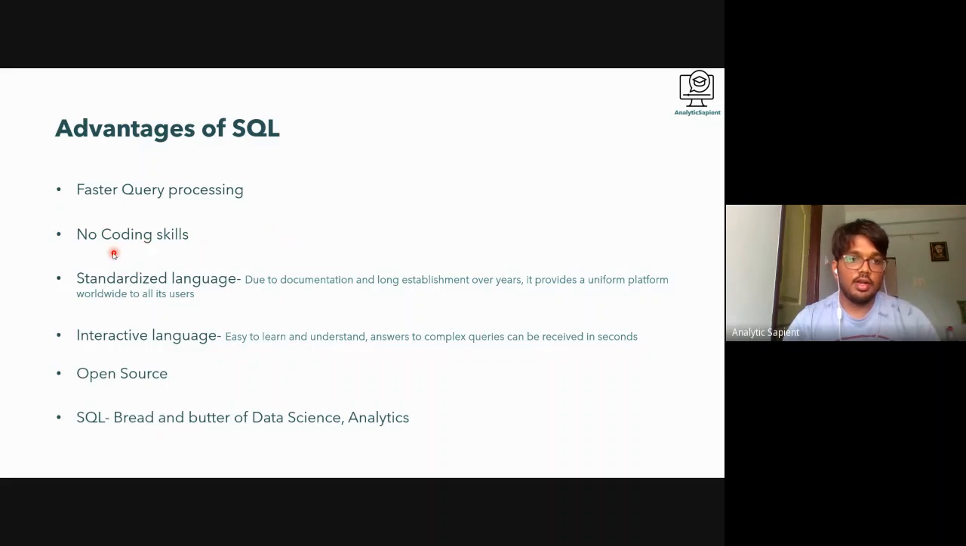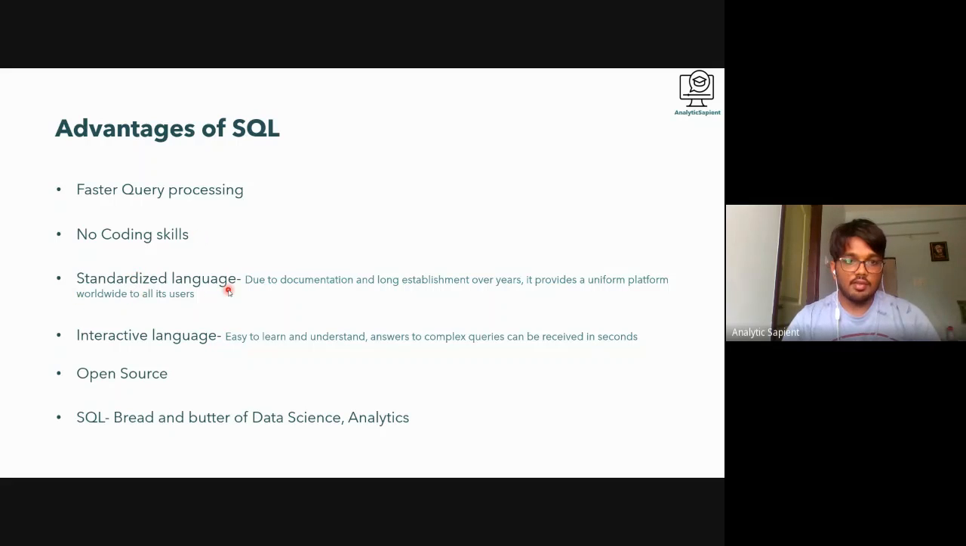So this absolutely doesn't require any coding skills, but what it definitely requires is structured thinking. We need to think the way the computer thinks and then start writing a query. Once we complete the query, we have to make sure that the query is also optimized. But definitely no coding skills.